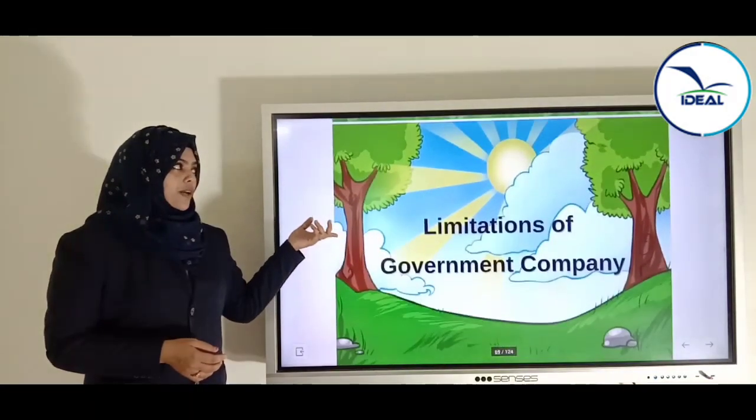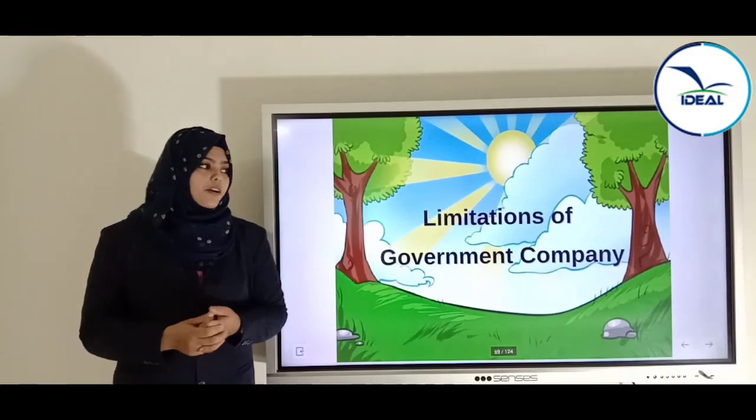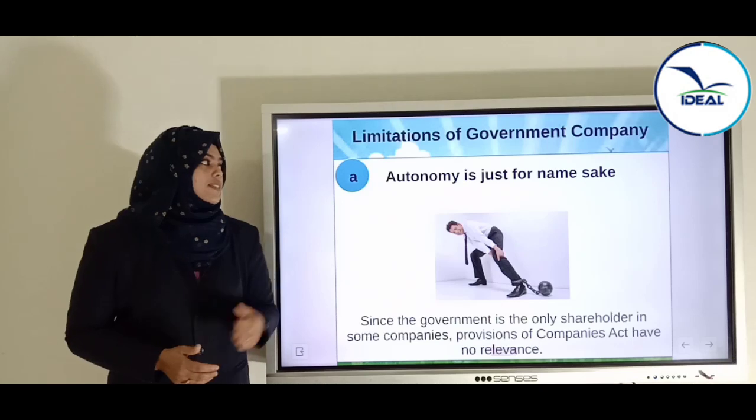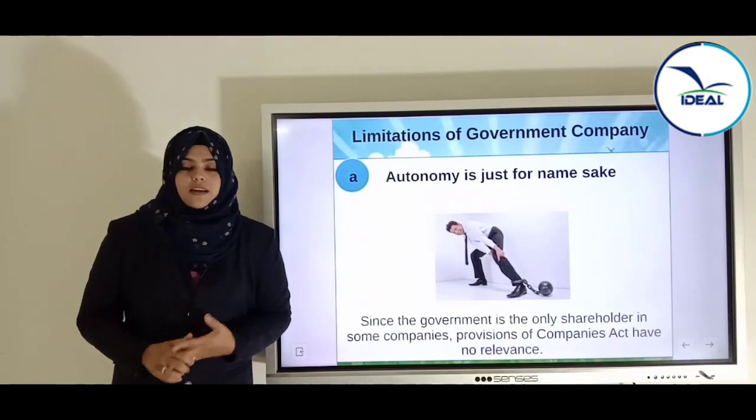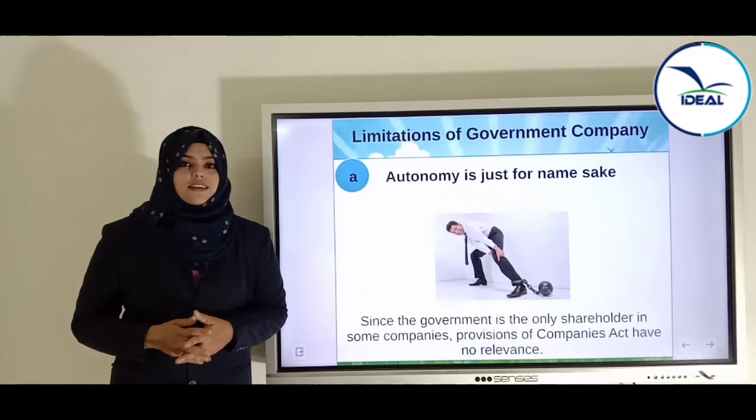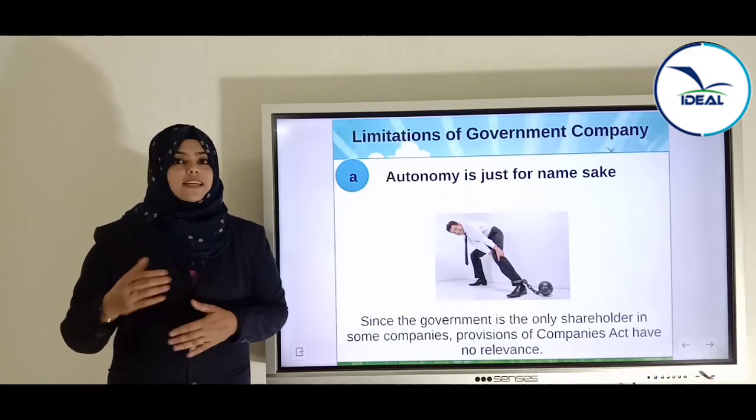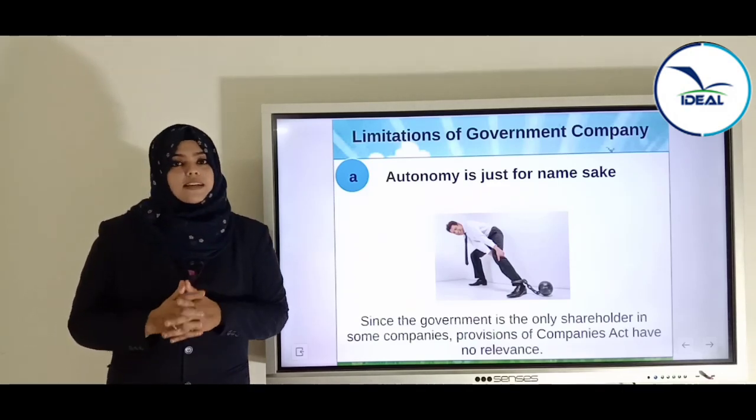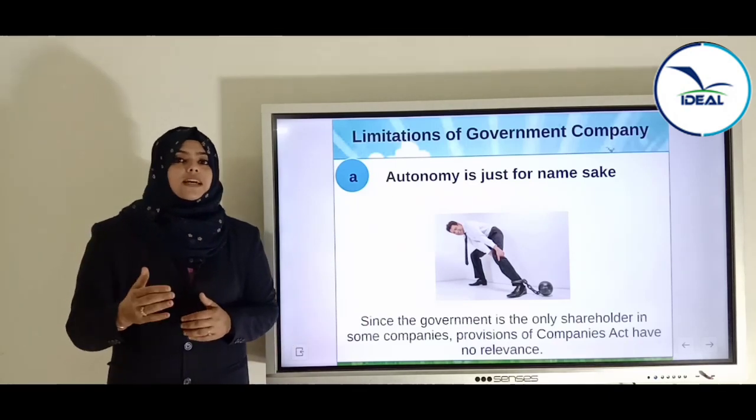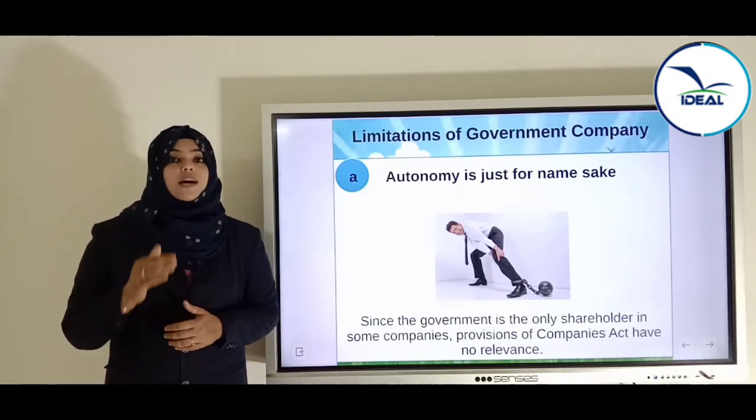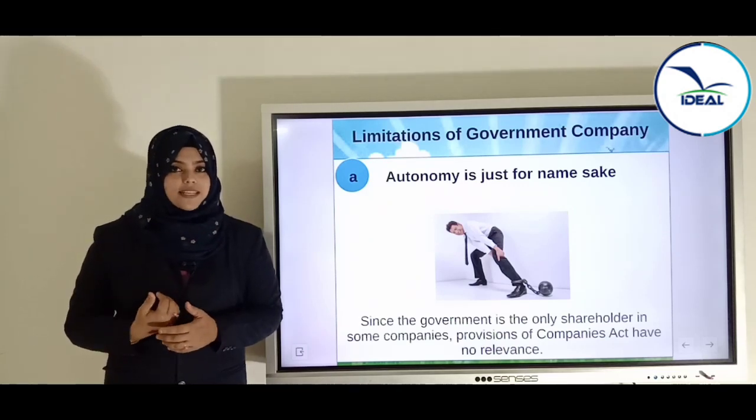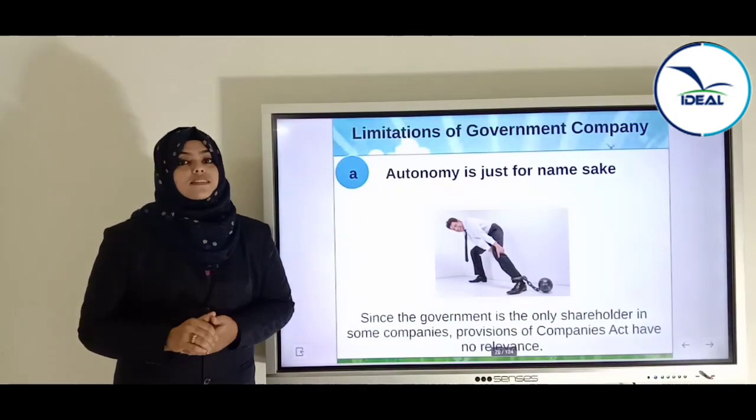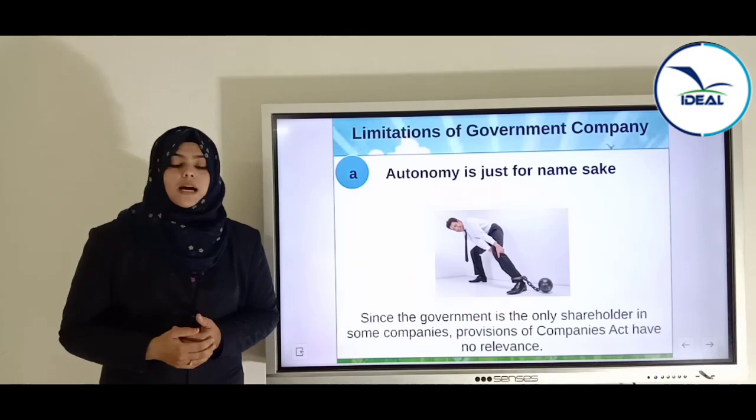Okay, now the last topic of today's class: limitations of a government company. What are the limitations of a government company? The first limitation is that autonomy is just for namesake. Now, you might have been wondering that in the merits we said that there is autonomy and in the demerits we say that there is no autonomy. So why is it like that, you might be thinking? I will give an example. You have freedom to talk in class, but you have freedom only when I permit, or when the teacher permits you to talk, isn't it? So here autonomy is there, but there will be no complete freedom or complete autonomy.